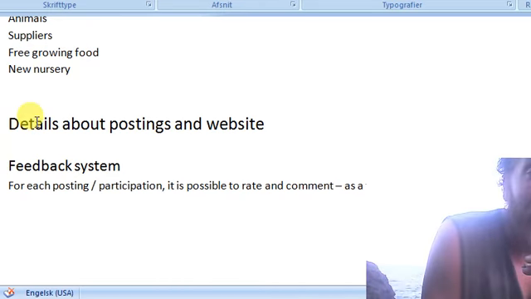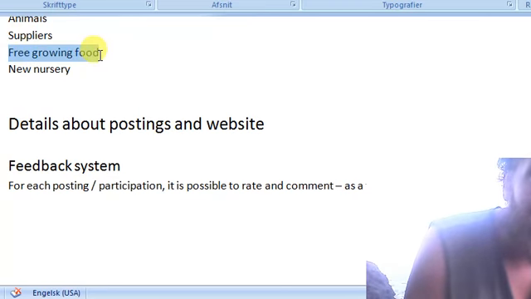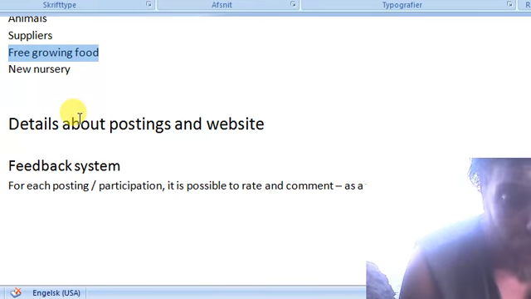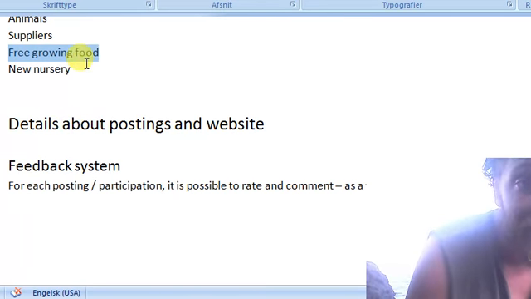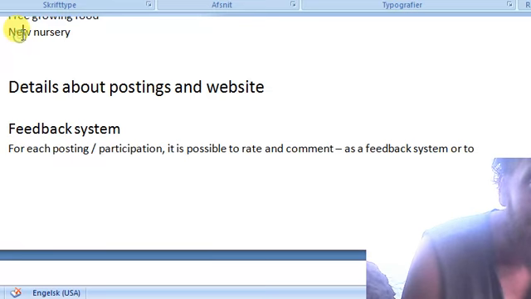But I would like some more hands-on experience with these suppliers I'm talking about. And list them, that's what I'm talking about here. And free growing food, that is just general. When we make a new project, we will add them as a place where free food is growing, or places where it's already growing. New nursery. This is about people who want to start a new nursery.